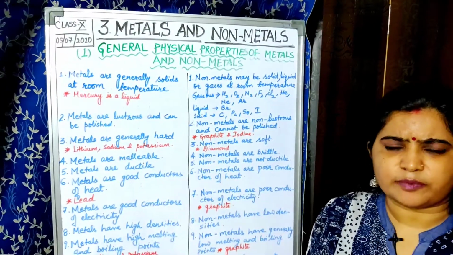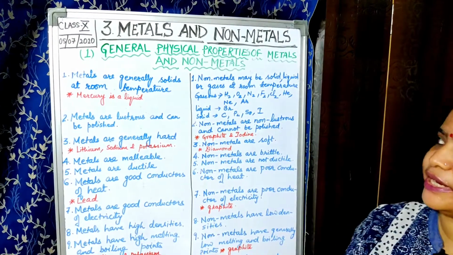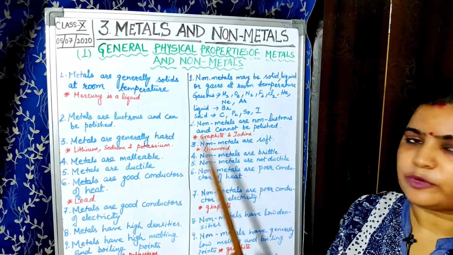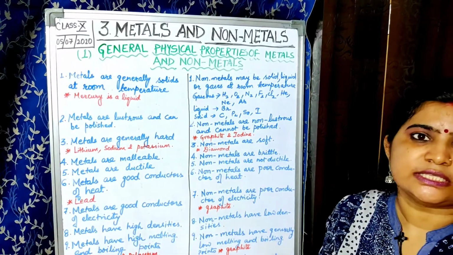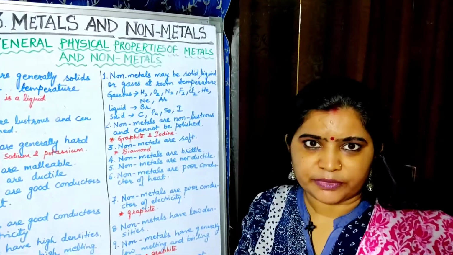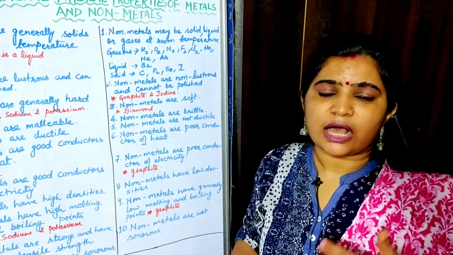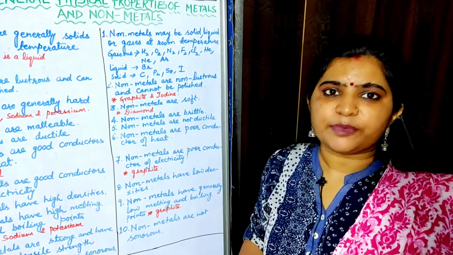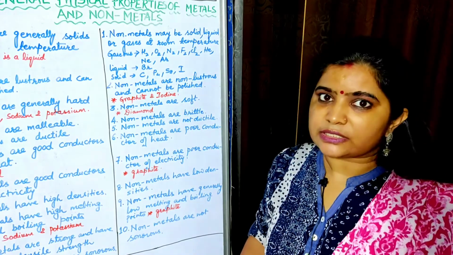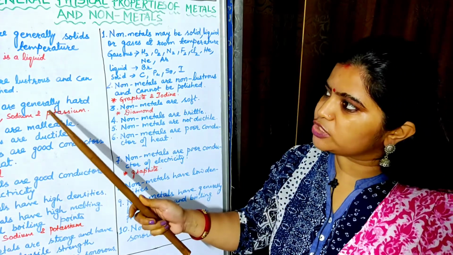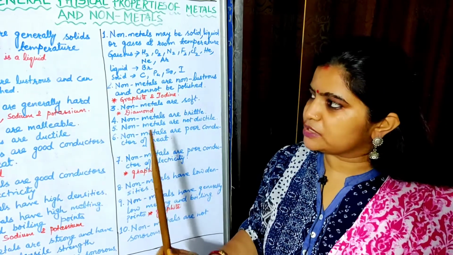Now, what are physical properties and how can we differentiate on the basis of physical properties? Physical word means what seems to be, okay, means how it looks, how it appears. So on that basis we are going to differentiate metals and non-metals today.